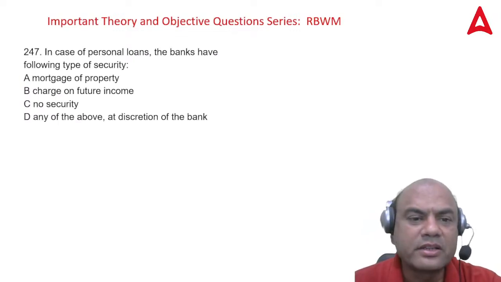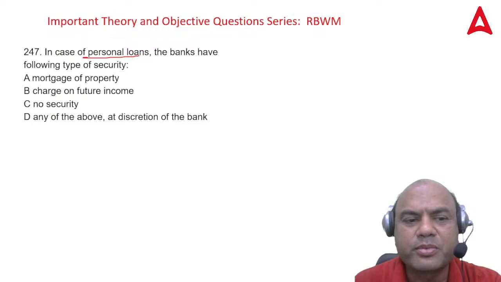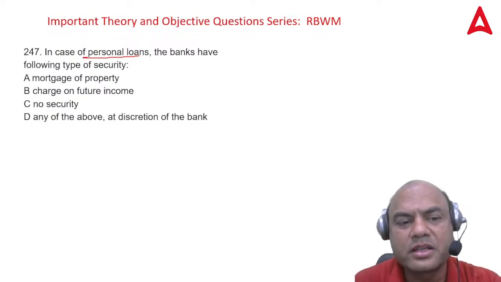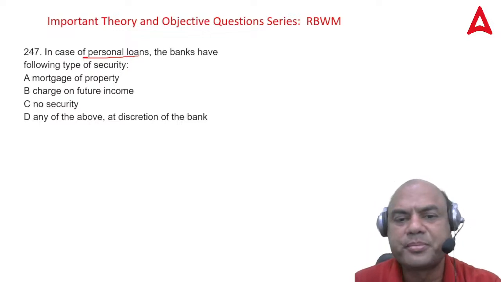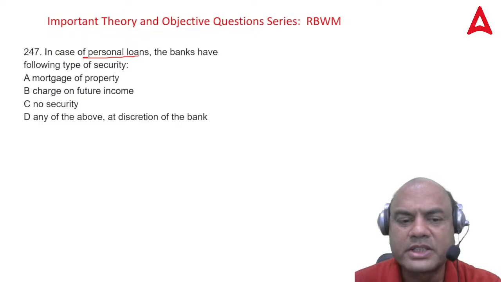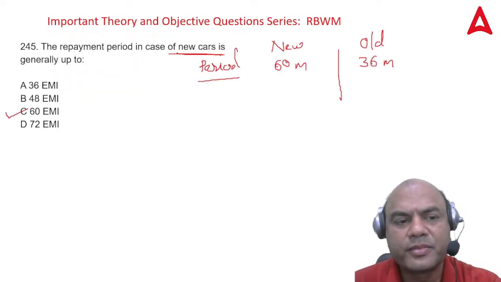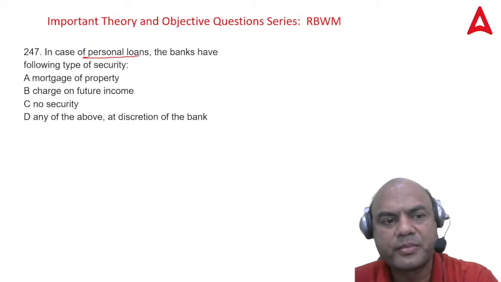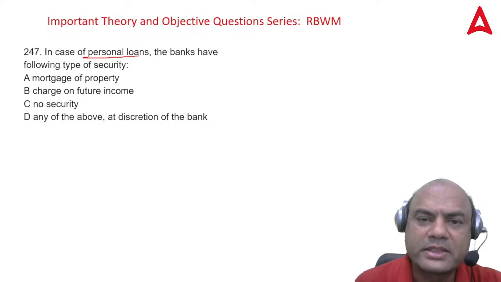In case of personal loans, banks have the following type of security. What is the security? Mortgage of property, charge on the future income, no security, or any of the above at the discretion of the bank. So in personal loans, what security do the banks take?